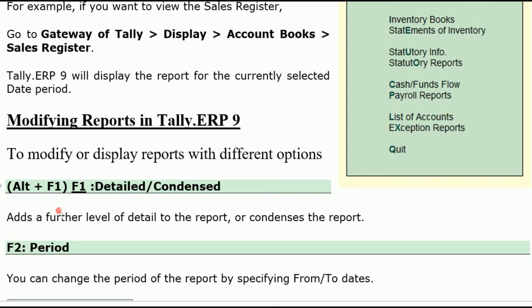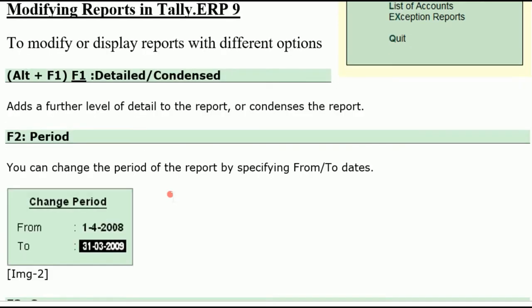Press Alt F1, then it will show the detailed. It will act like a toggle button. When you press Alt F1 or the detailed or condensed button, it will act as detailed. Again, if you click, it will act as condensed. Then F2 period. You can change the financial period by using the F2 function key. That is, change the period from and to date.